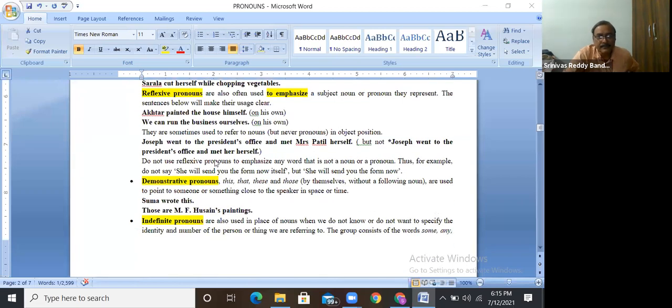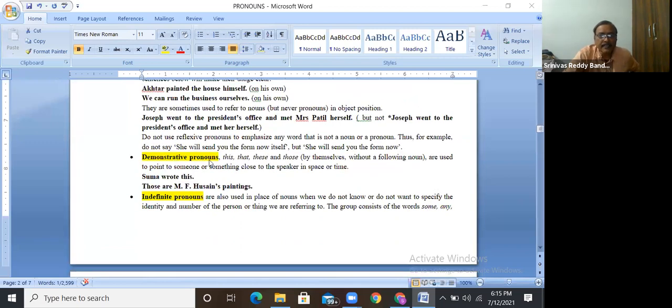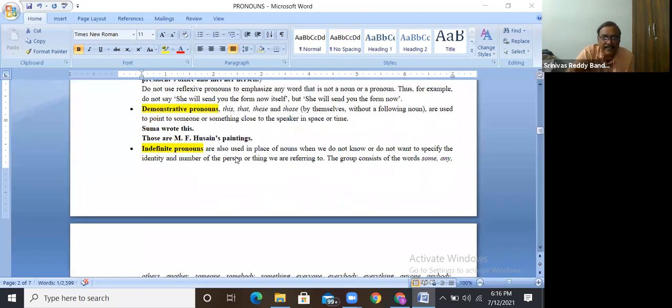Next one here is called demonstrative pronouns: this, that, these, those. Okay, this is a fan here. To demonstrate something or somebody, we use this, that, these, those. So no need to worry here, these are very easy.